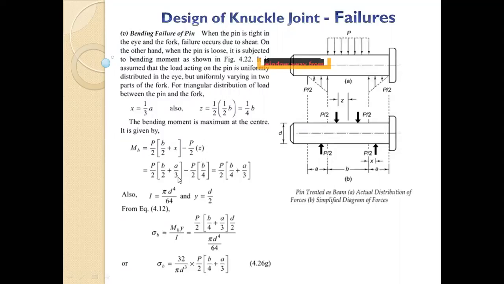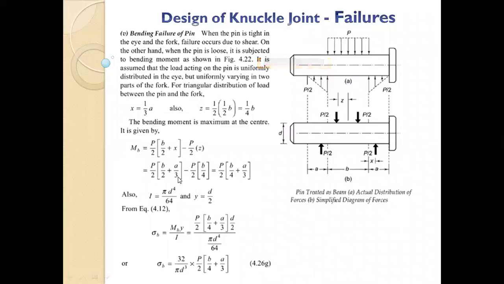I'm taking only the left half portion. The moment from the bottom, in a clockwise direction, will be load into distance. The load is P by 2 and the distance is first B by 2 and then A by 3.